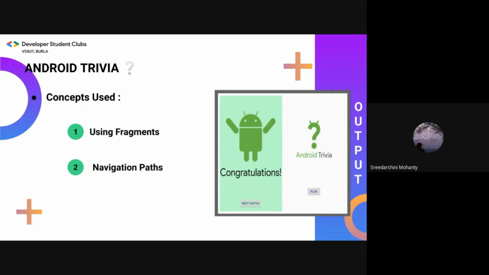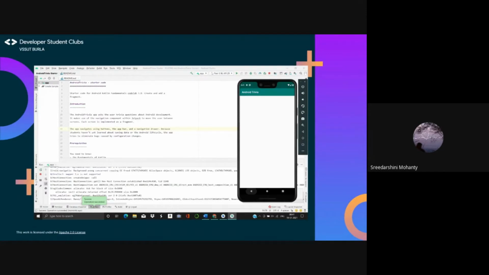The first app we'll be learning about today is Android Trivia. The concepts involved are using fragments and creating navigation paths. For the starter code, download the zip file from GitHub and run it on Android Studio, which would look like the emulator shown here.